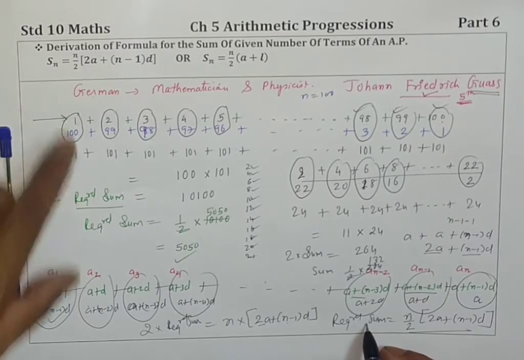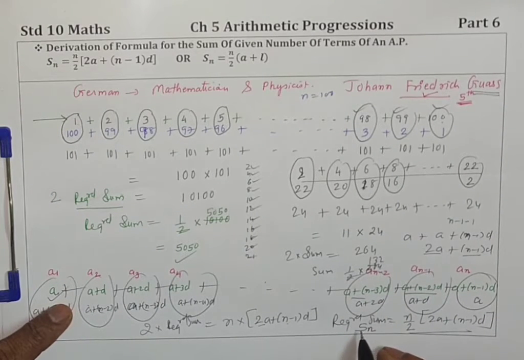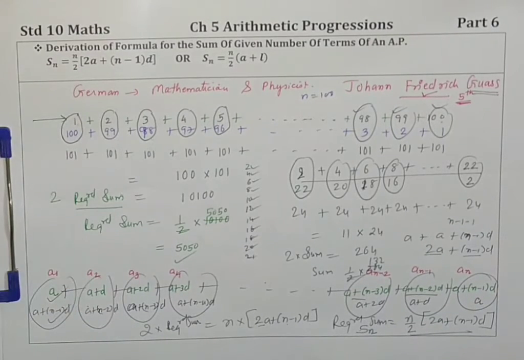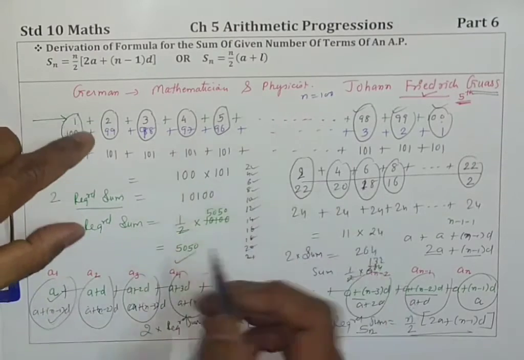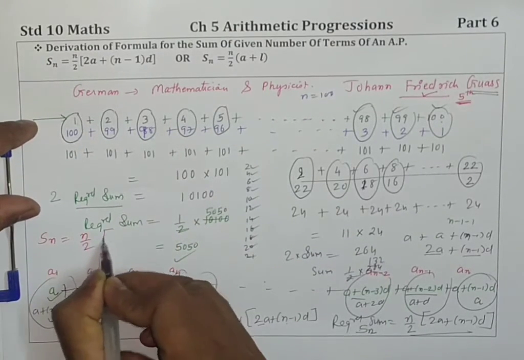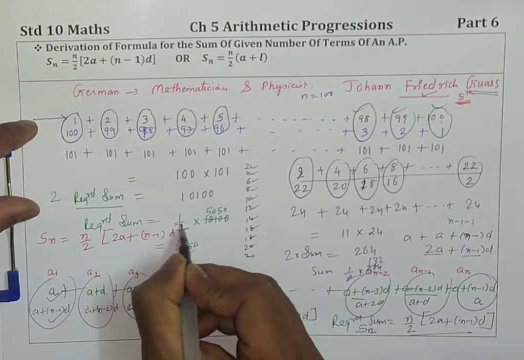Okay, and this required sum, symbolically S for sum and n for the number of terms. So the sum of n terms of an AP is n by 2 into 2a plus n minus 1 into d. Yes, children, did you understand? Sure. Yes. Now this one is very easy. Now you know the formula. Sn is equal to n by 2 into 2a plus n minus 1 times d.